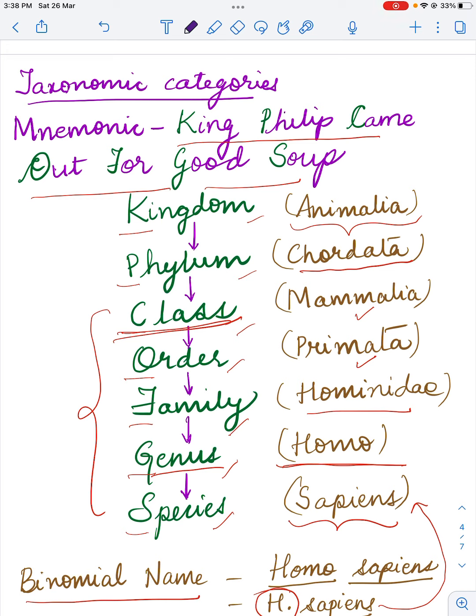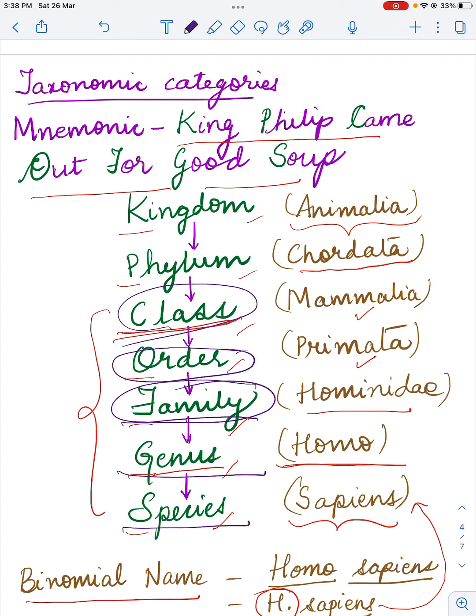Alright, so you know what a species is, what is meant by a genus, then what is a family. You might have a family of your own wherein there are 4 of you, right? So here we classify plants and animals into families. They have similar characters. Similar such families are grouped under one group which is called an order. Then they are grouped under a class. Then finally a phylum and a kingdom.